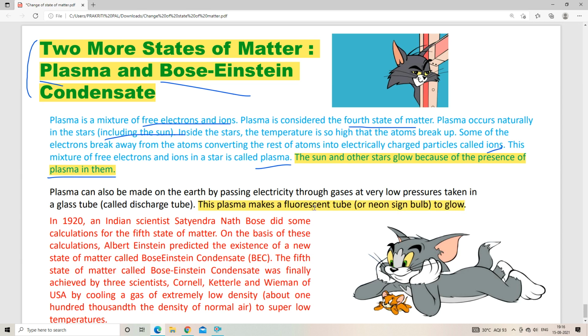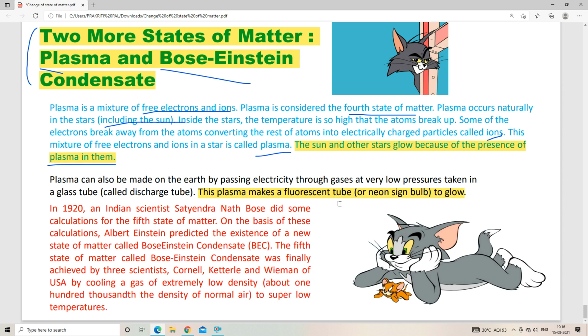Now we can see Bose-Einstein condensate. In 1920, an Indian scientist, a Bengali scientist, S.N. Bose, or Satyendranath Bose, did some calculation on the fifth state of matter. During 1920, and now we are in 2021, almost 101 years ago.